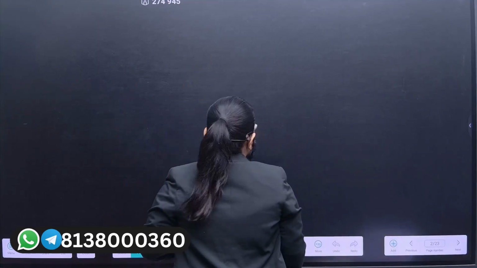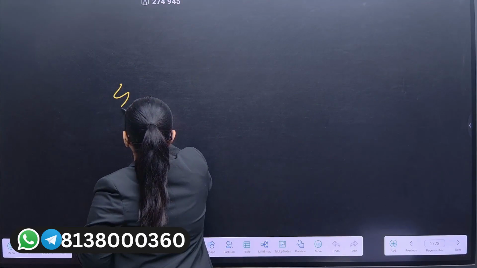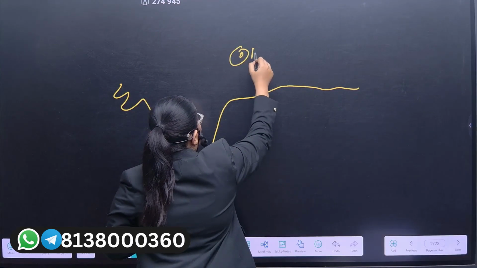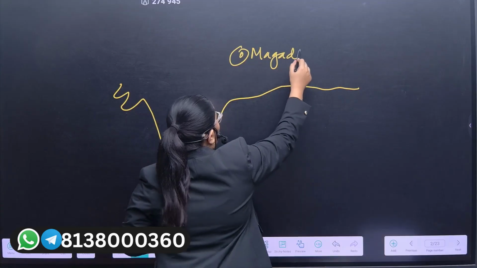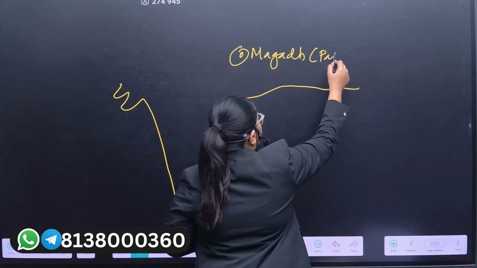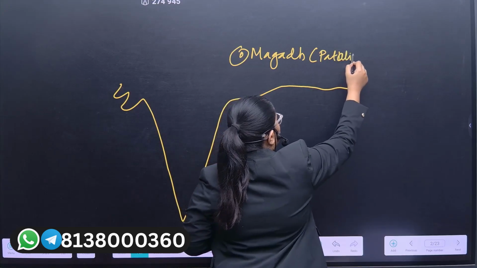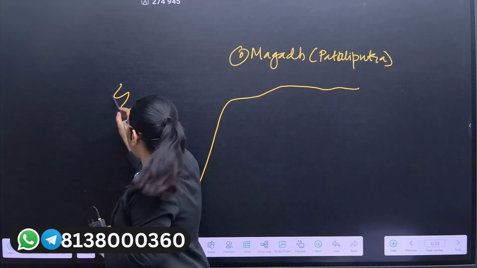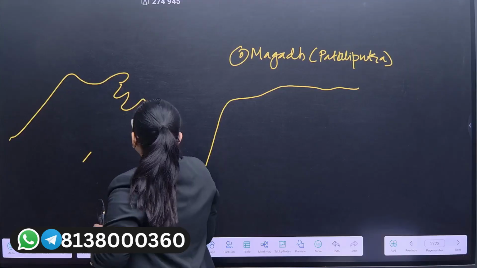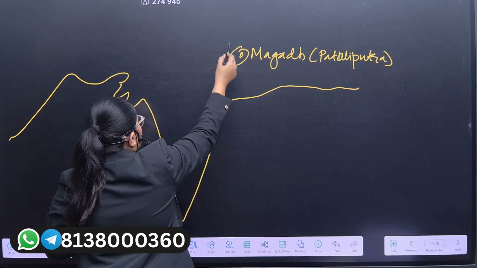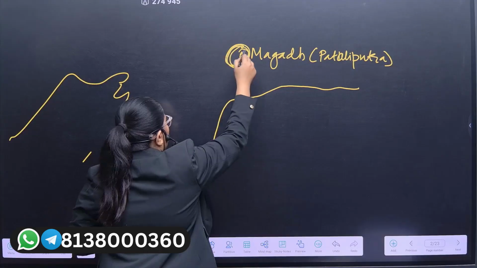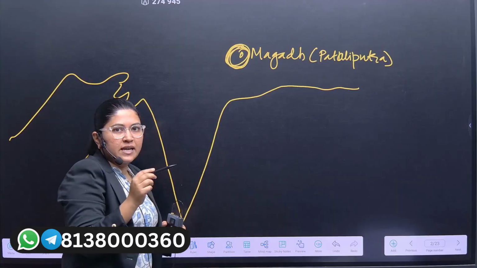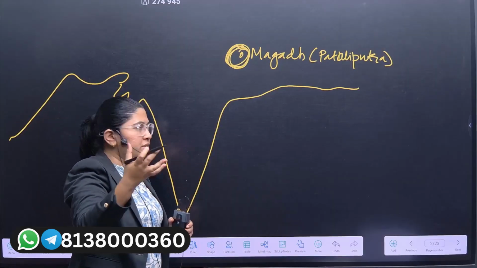Now let me show you through the map itself. Here is the Magadha region, which has Pataliputra as its capital. This was not easily invaded due to its geographical location, as we discussed during the previous session.